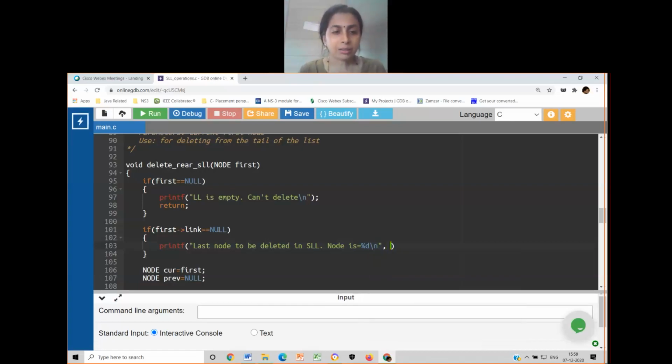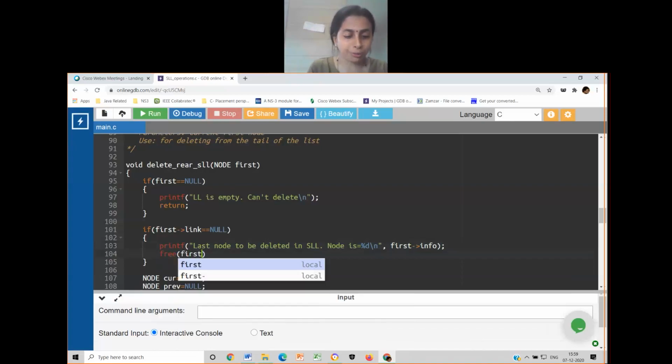What should I write here? Can anybody comment? What does %d include? Correct. First arrow info. You're right. Then I have to free the node. So how can I do that? Free of first.